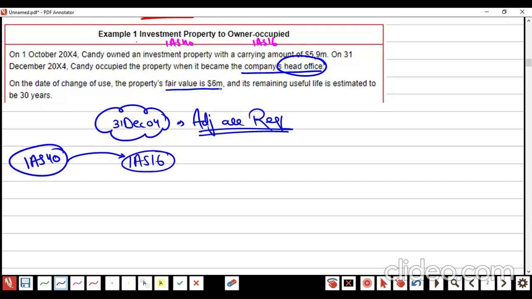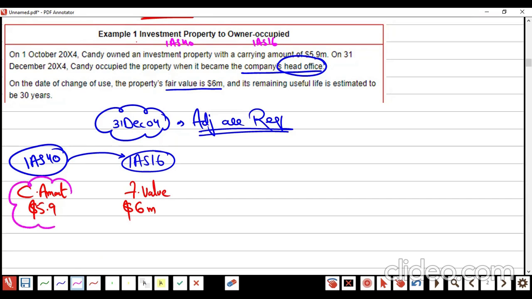At the date of change, the property fair value is 6 million. When you are coming towards IAS 16, the fair value is $6 million, right? When you were in IAS 40, the carrying amount was how much?